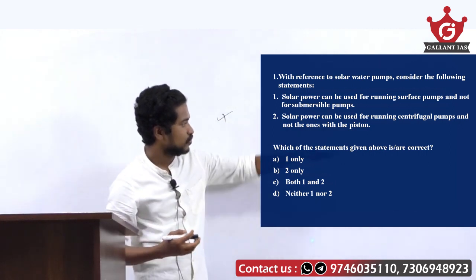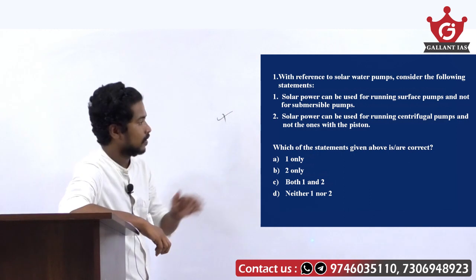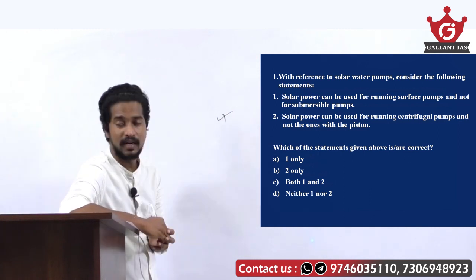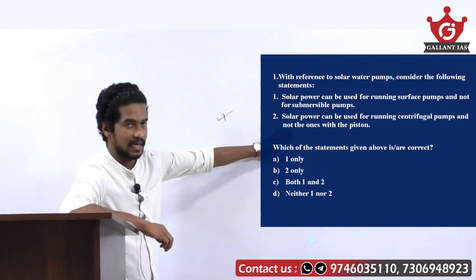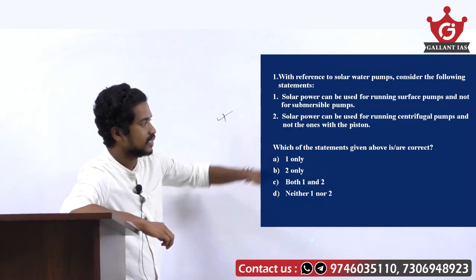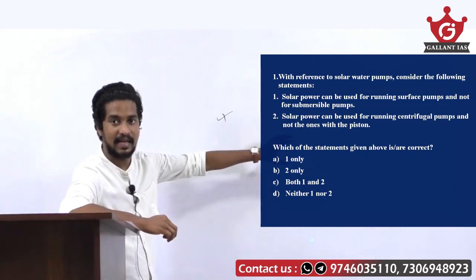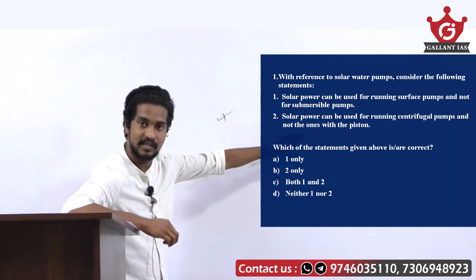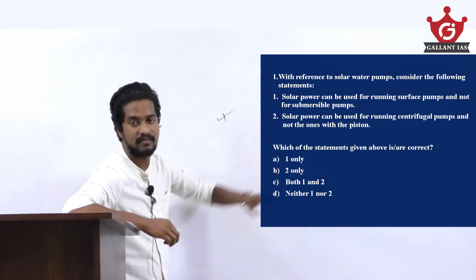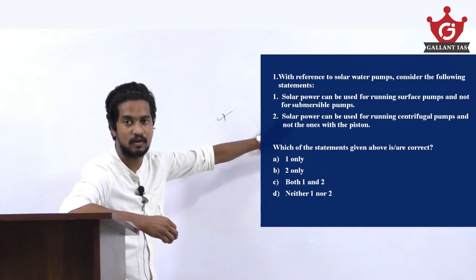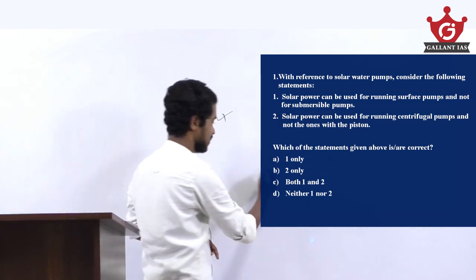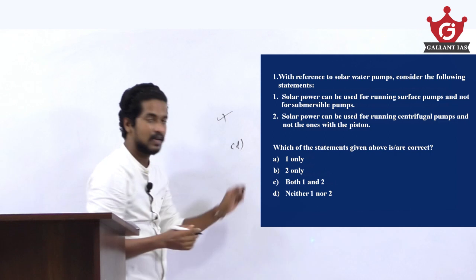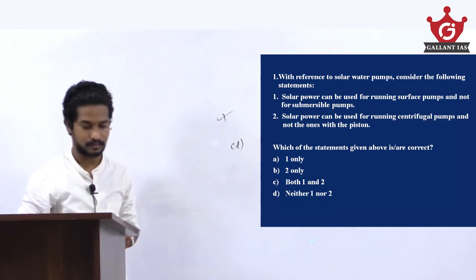Solar power can be used for running centrifugal pumps and not the ones with the piston. It can be used for running centrifugal pumps and also those having a piston for the transfer of water. Here the statement says that it cannot be used with the piston, so the second statement is also wrong. So here the right answer is option D, neither 1 nor 2.